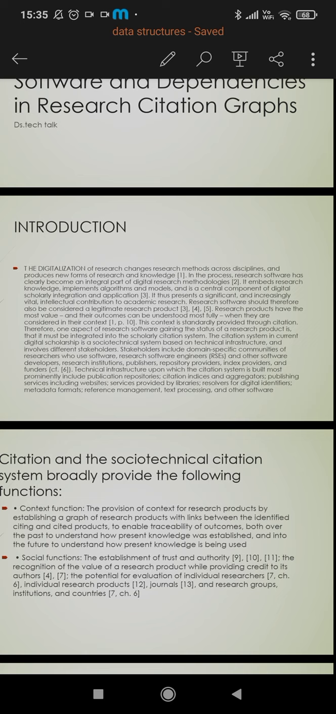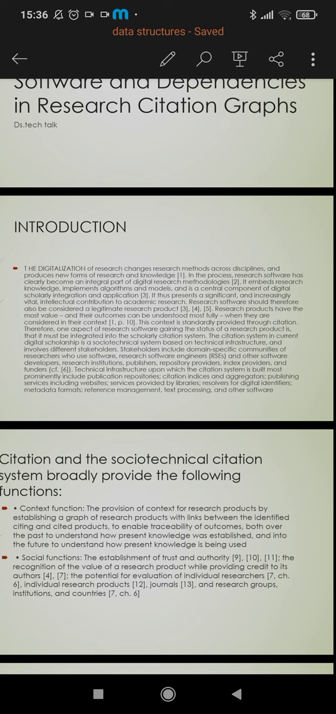Research products have the most value and their outcomes can be understood most fully when they are considered in their context. This context is standardly provided through citation. Therefore, one aspect of research software gaining the status of a research product is that it must be integrated into the scholarly citation system. The citation system in current digital scholarship is a technological system based on technical infrastructure and involves different stakeholders.